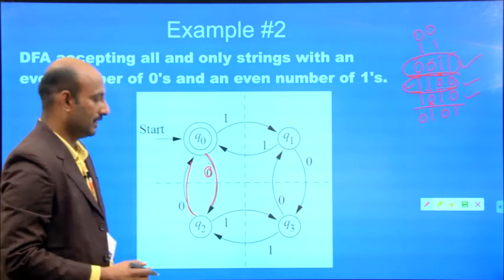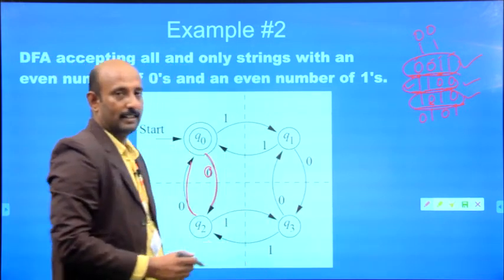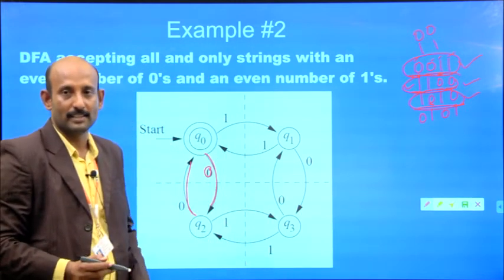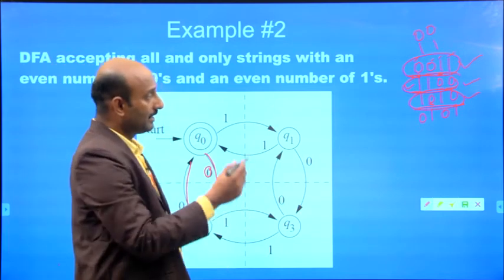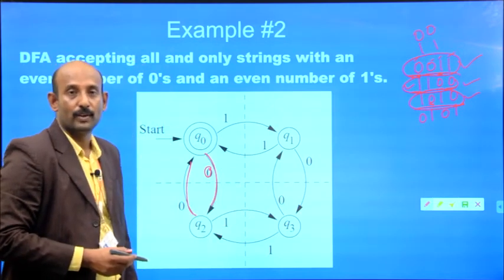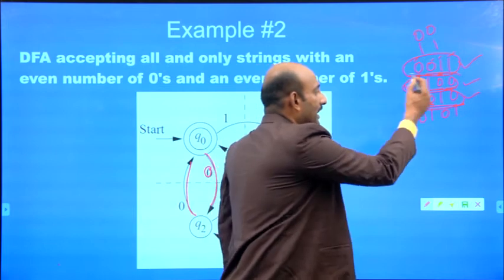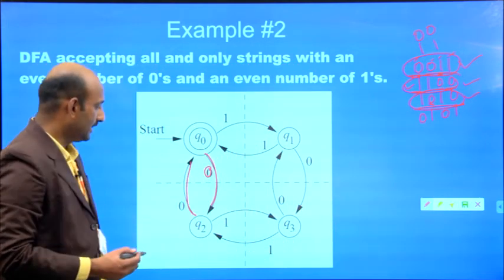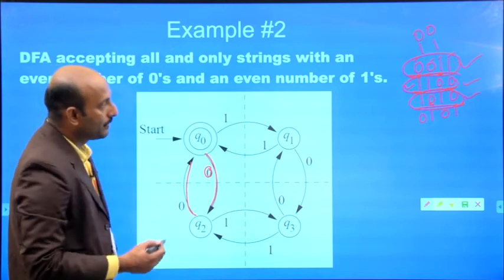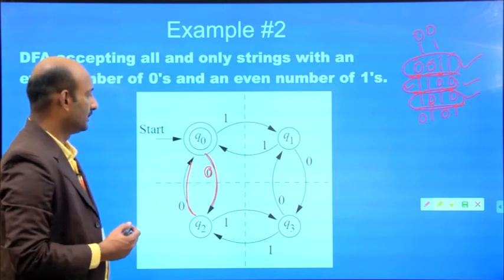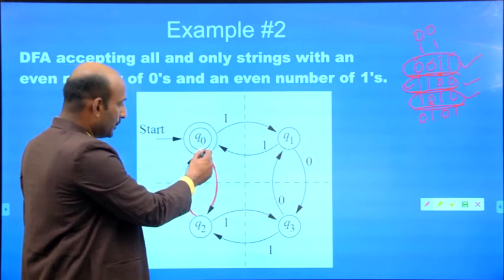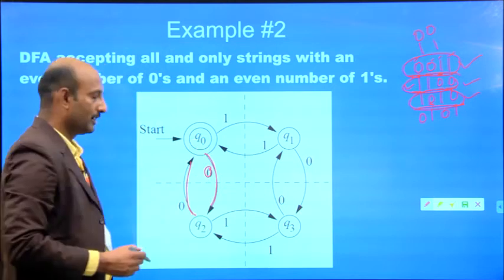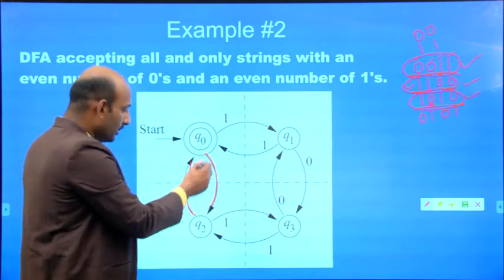This is also acceptable. And next, one more possibility: strings which contain an even number of zeros and an even number of ones. So I am taking 0, 1, 0, 1. Let me see this one. The first input is 0. If I apply the input 0, it goes from Q0 to Q2.